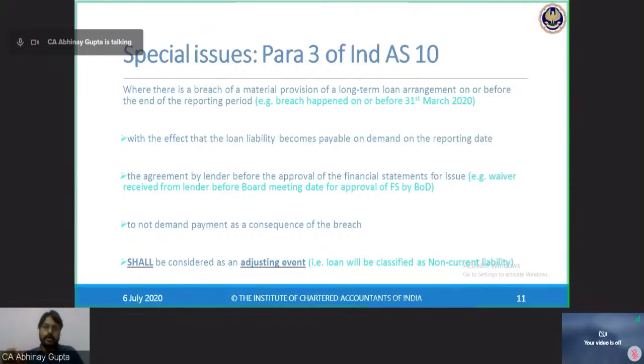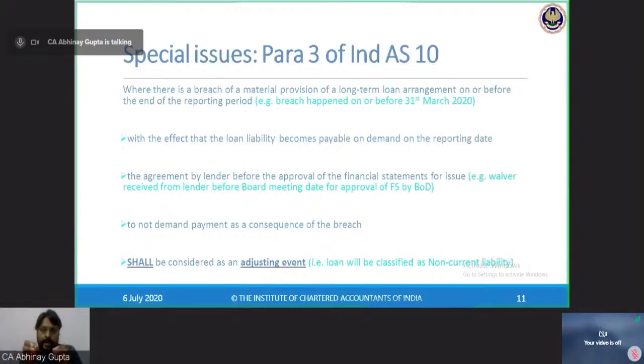So HDFC reserves the right to demand this long-term loan, say for 10 years. If HDFC Bank has given a loan for 10 years, but it says that as per the agreement, if you break any of these covenants, then I have the right to demand my full amount back immediately, then and there, as and when you break the covenant or do not comply with any of these covenants or provisions. Now, this is the example.